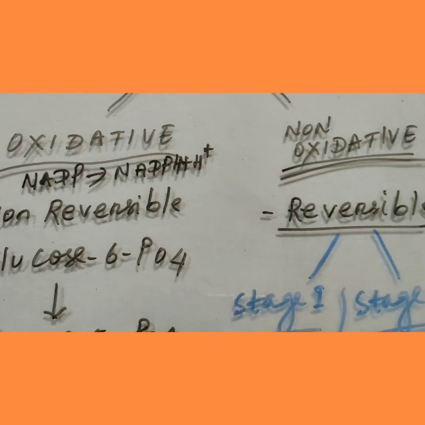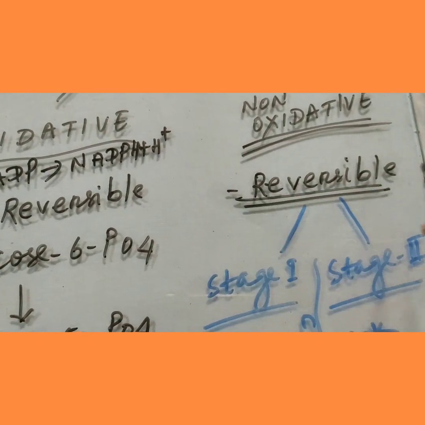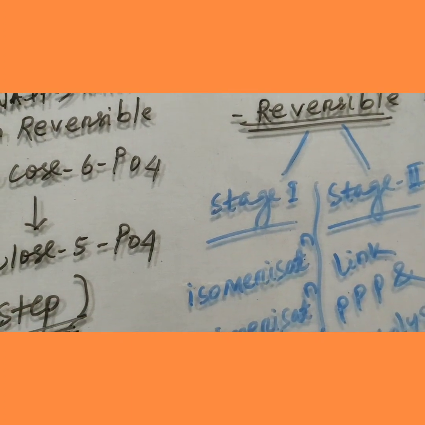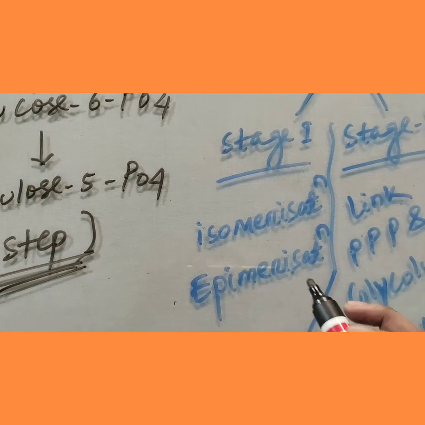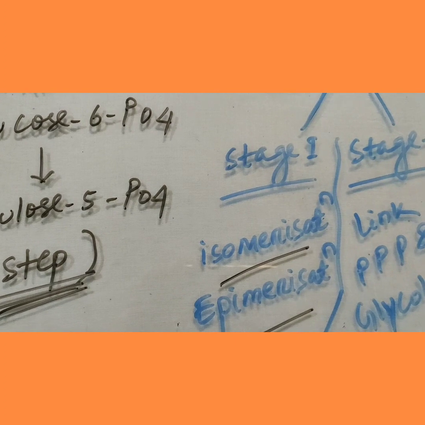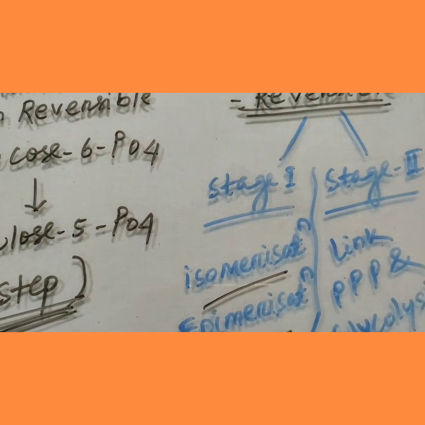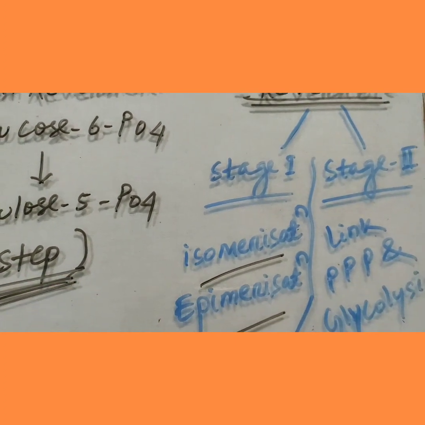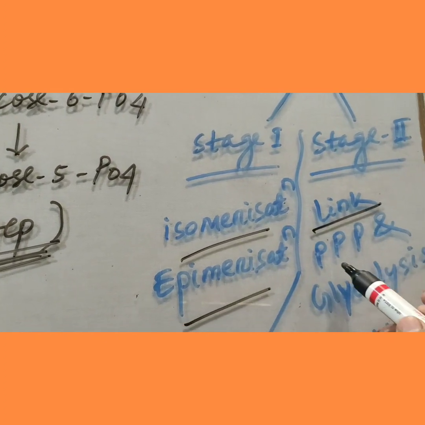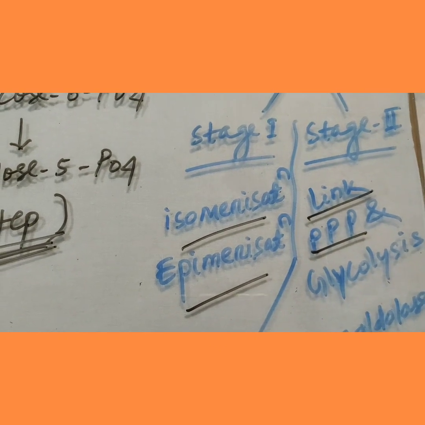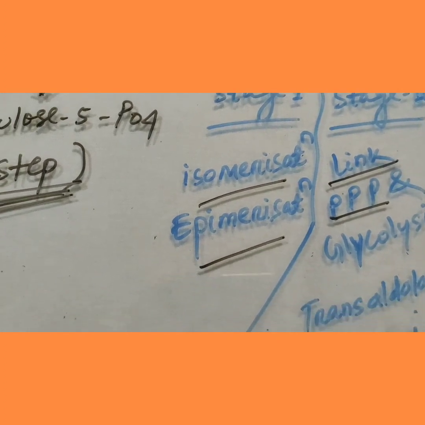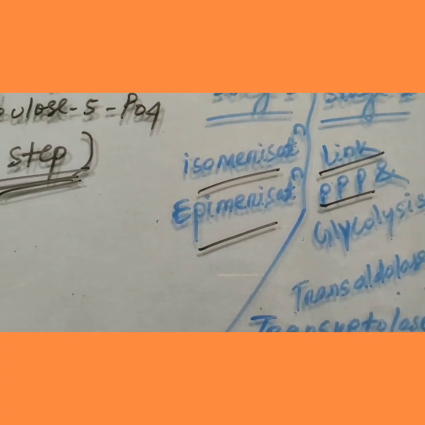And the non-oxidative reaction is reversible. It consists of two stages, stage 1 and stage 2. What is the difference? In stage 1, isomerization and epimerization reactions take place, where pentoses are the substrate. The hexose cannot enter directly into the non-oxidative process. Stage 2 is the only link between the pentose phosphate pathway and glycolysis, during which 3 steps take place, carried out by the transaldolase and transketolase enzymes. This is all about the reactions.